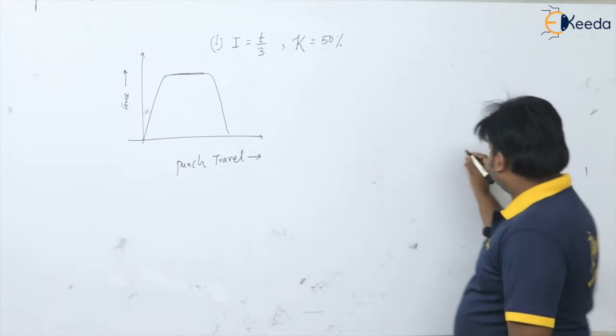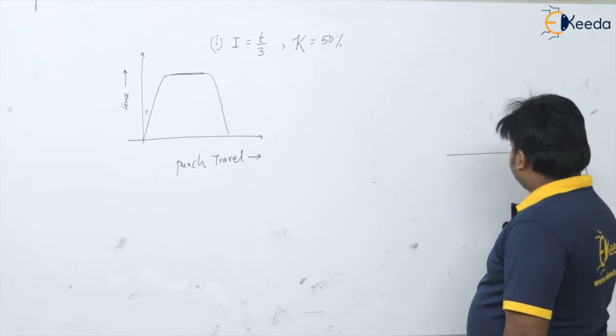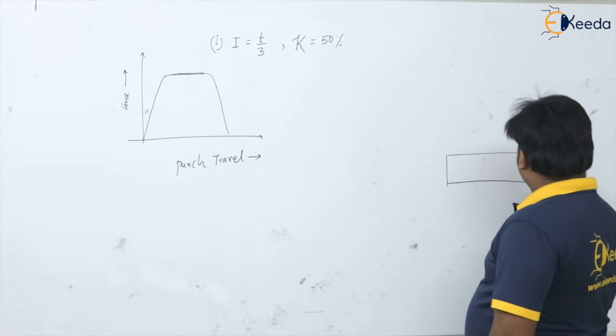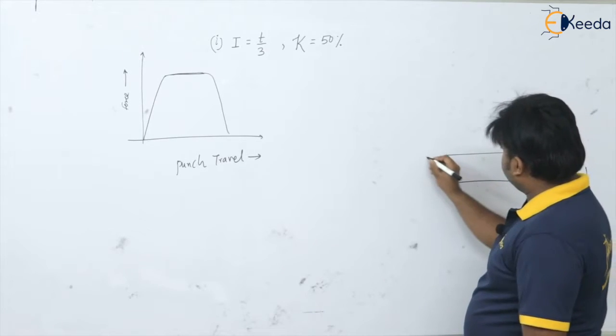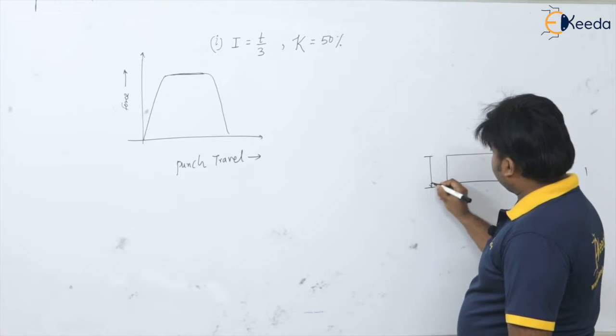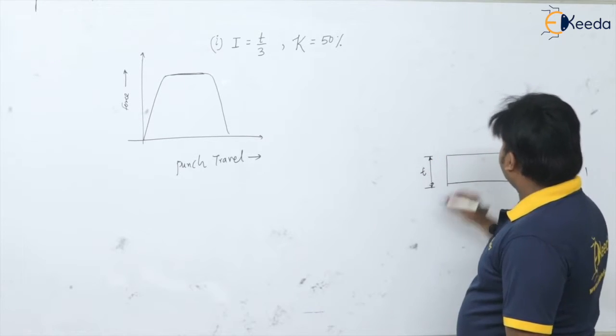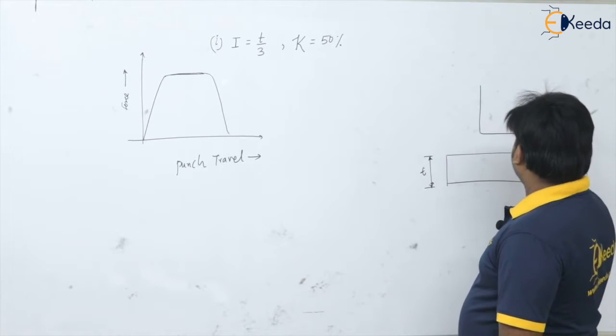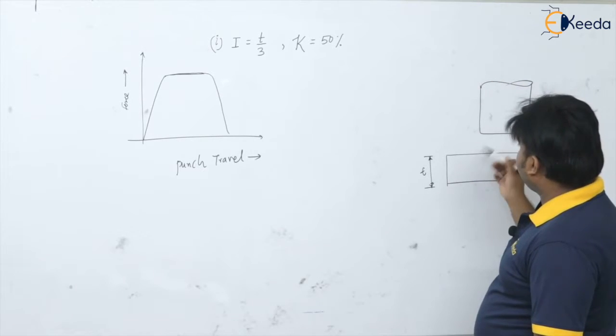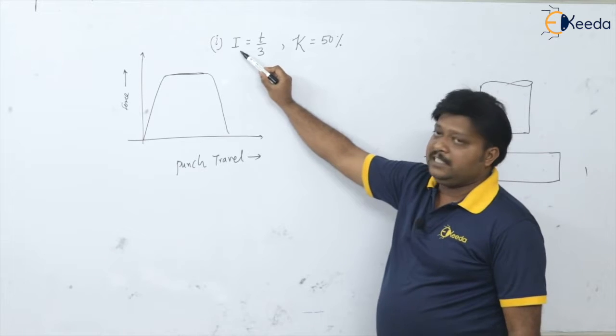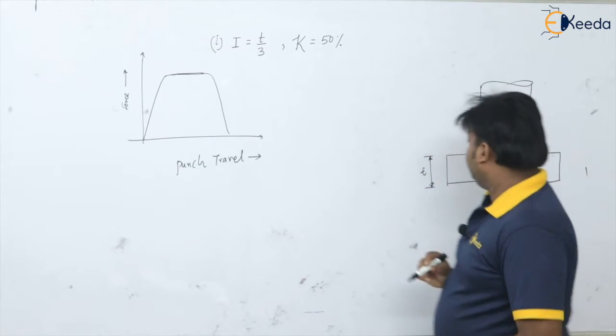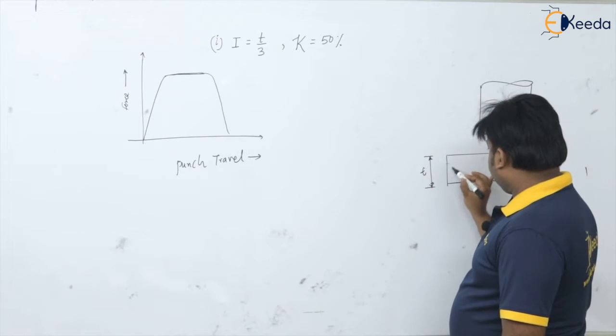This is a thickness T, and now my punch is here. On this punch I am going to provide the shear. The first case is how much shear? It is thickness by 3. So I will make the 3 parts here, 1, 2, 3.